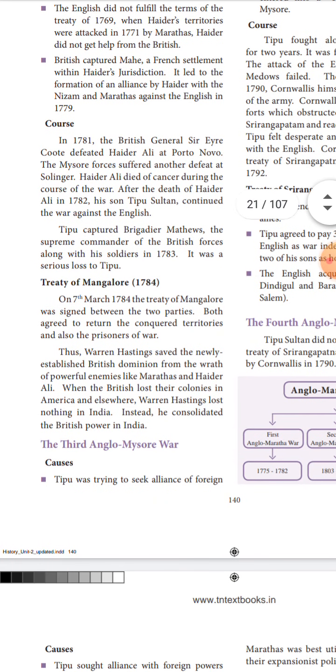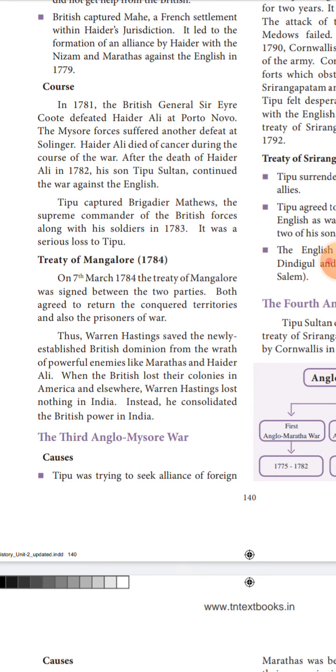Okay, and then look at the Treaty of Mangalore. On 7th March 1784, the Treaty of Mangalore was signed between the two parties. Which treaty? The Mangalore Treaty. It was signed between Tipu and the British.